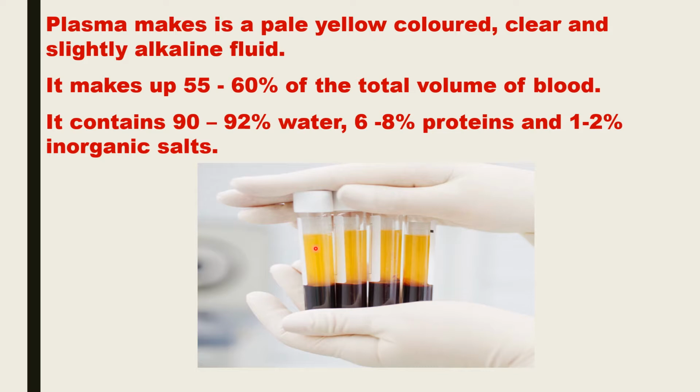The plasma is a pale yellow colored or a light yellow colored fluid. It is clear and slightly alkaline in nature. It makes up about 55 to 60% of the total volume of blood present in our body. The plasma contains 90 to 92% of water. That means major portion of the plasma is water. The remaining portion of plasma consists of 6 to 8% proteins, 1 to 2% of inorganic salts, and there are other substances but they are present in traces.